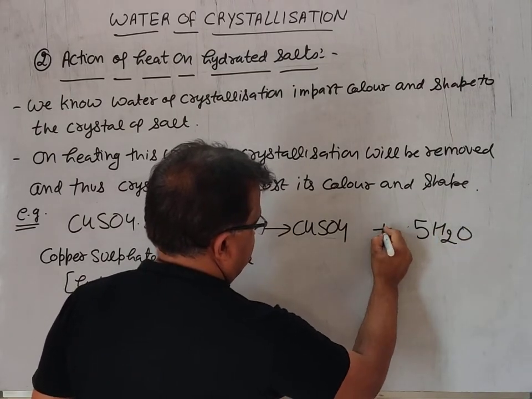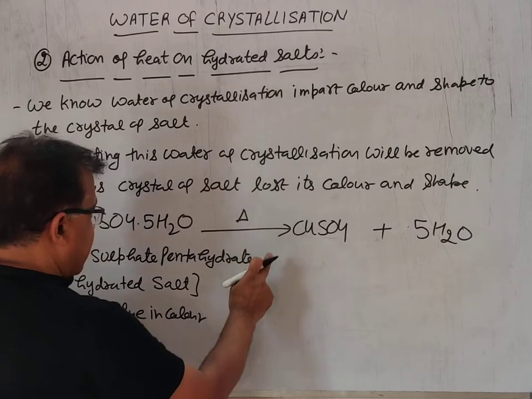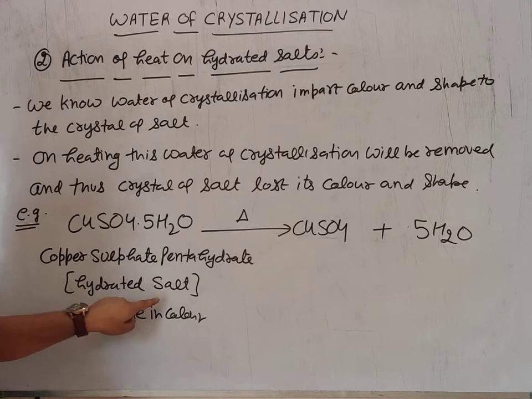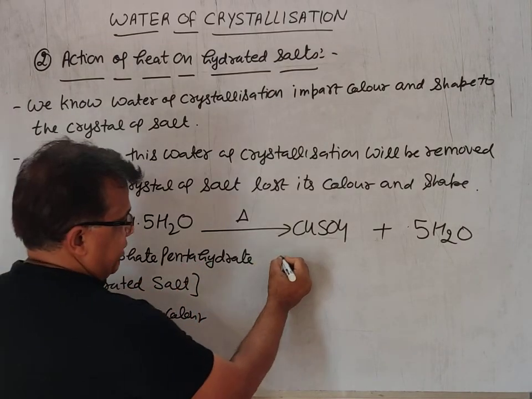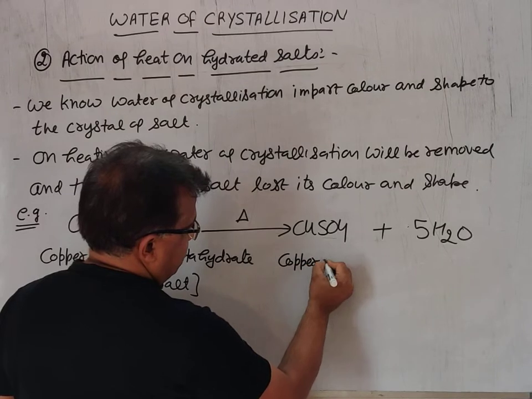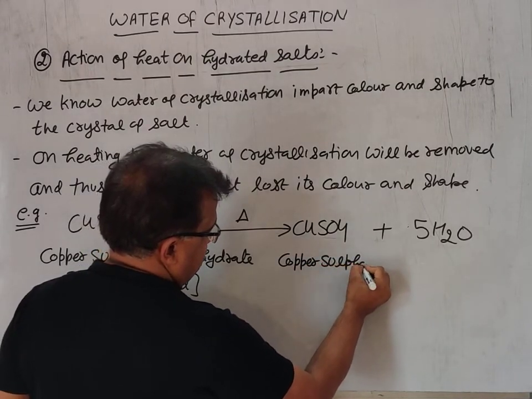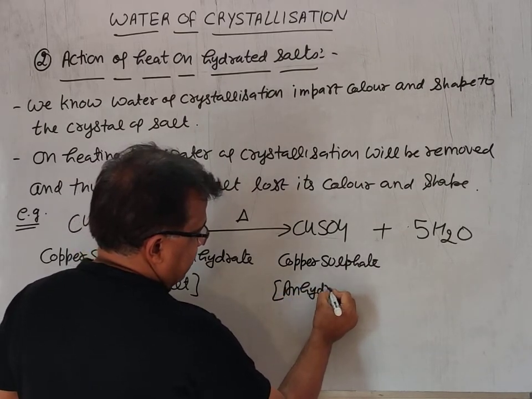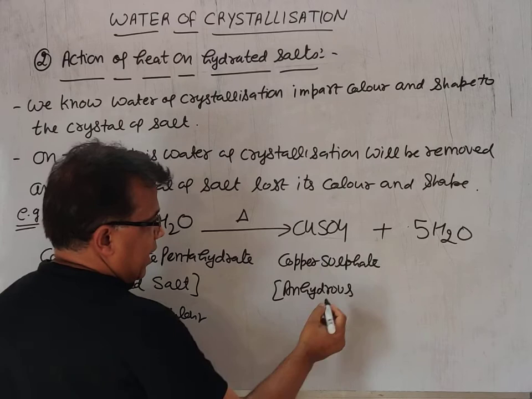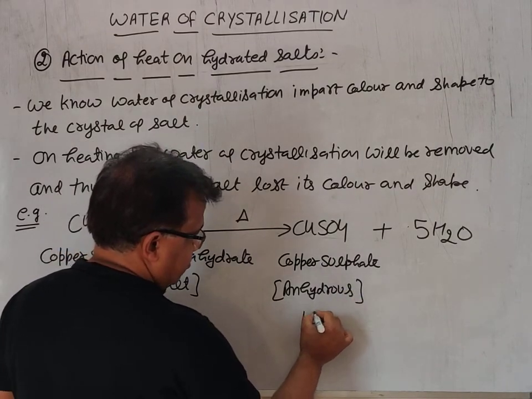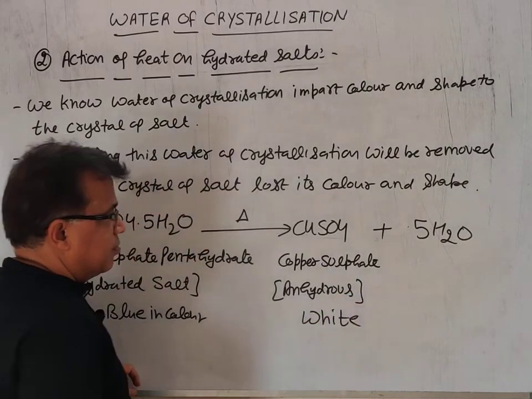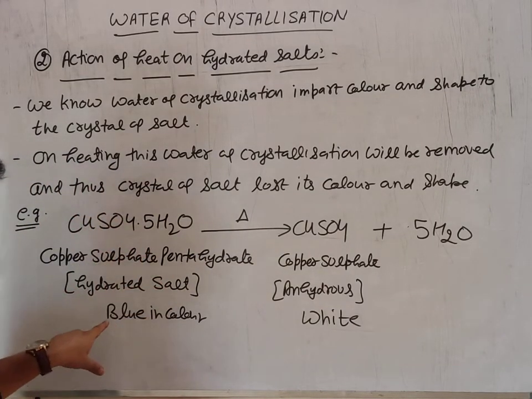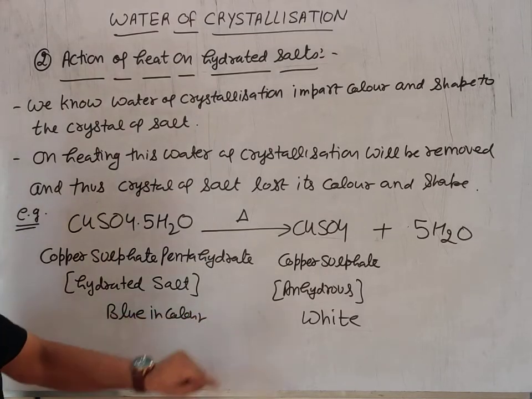Now it is anhydrous. It was copper sulfate pentahydrate, which is hydrated salt; now it is only copper sulfate, which is anhydrous, dry, and it becomes white in color. So by heating, water is removed and color changes. Previously it was blue, now it is white.